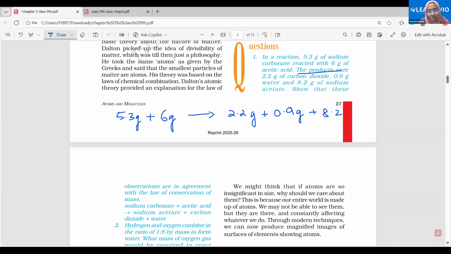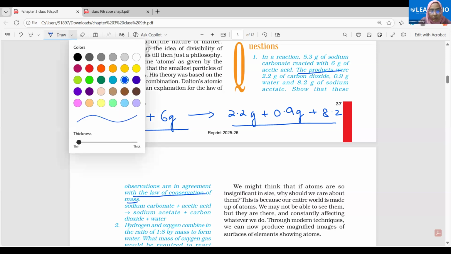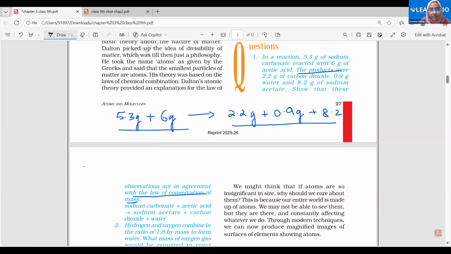Now show that these observations are in agreement with the law of conservation of mass. What does the law of conservation of mass say? The total mass is conserved, right? So therefore the total mass on the reactant side should be equal to the total mass on the product side. Calculate it. Is the total mass the same on both the sides?